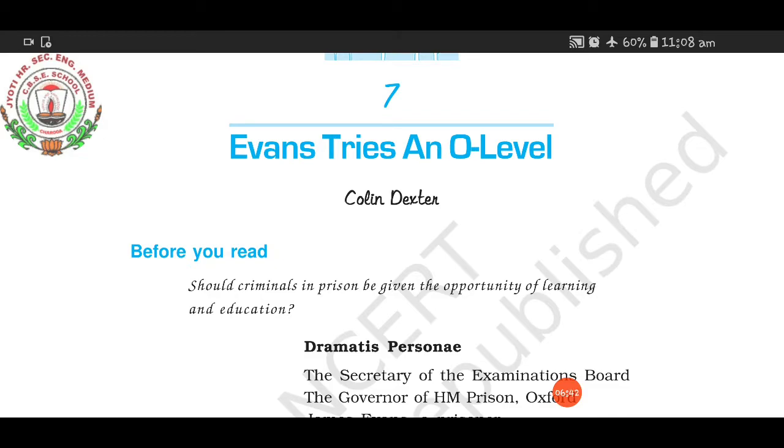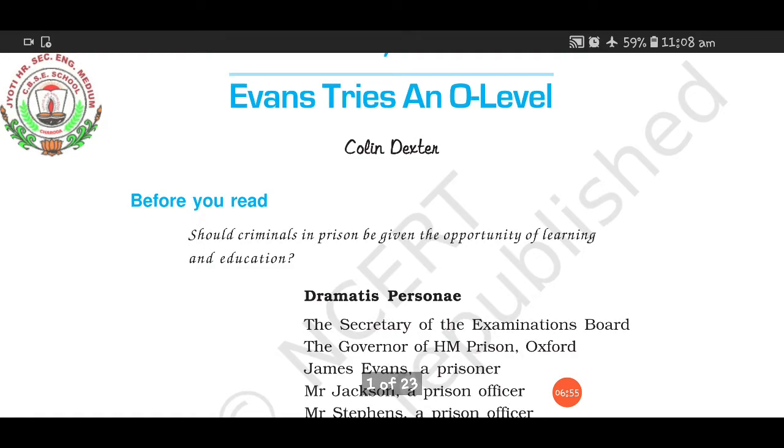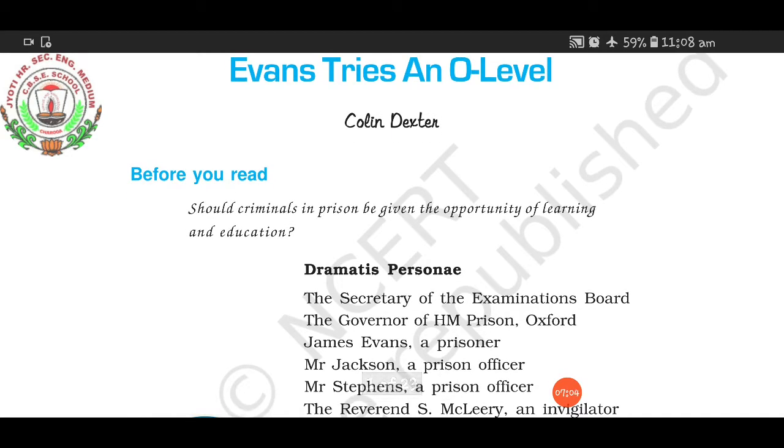Chapter 7. Ivan Tries an O Level by Colin Dexter. Should criminals in prison be given the opportunity of learning and education? We all know that even in the Indian jails, the criminals are given the chance to complete their education, or if they want to get some academic qualification, they are allowed to do so. So here the question comes: should we trust the criminals in that? Can we allow them to do this, or can they take advantage of this? That is what the story is about.